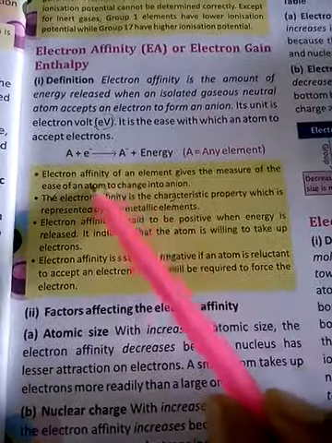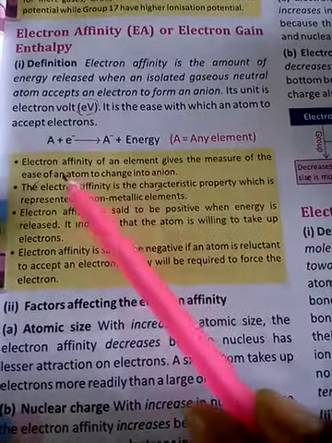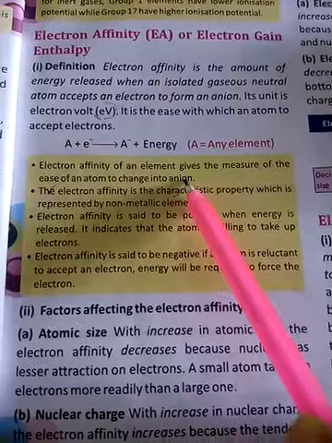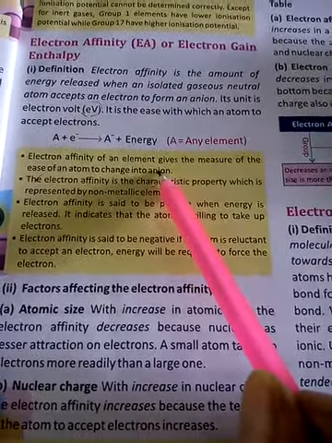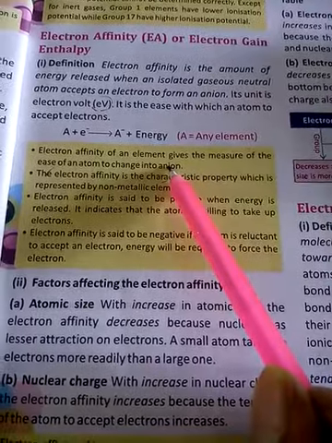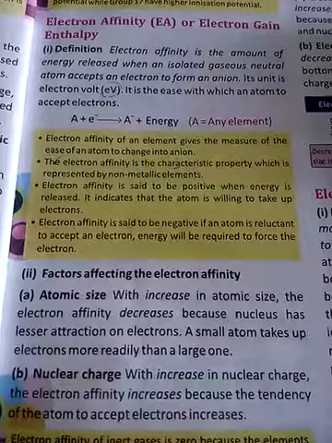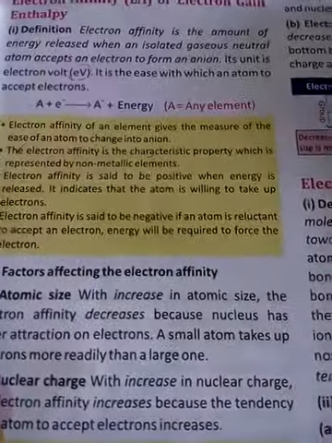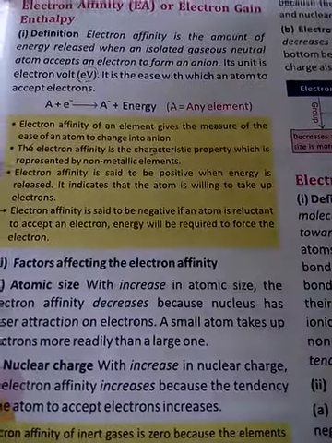Now electron affinity of an element gives the measure of the ease of an atom to change into an ion. Anion means negatively charged radical. For example, Cl minus, O2 minus, etc. So electron affinity values help us to understand how easily an atom can be converted into an ion or not.